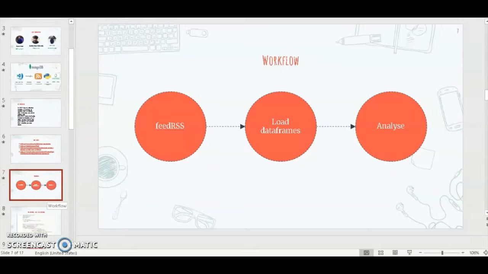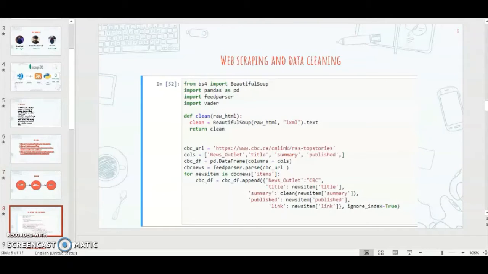So this is our workflow. First we got the data from the RSS feeds, then we loaded them into pandas data frames, and the analysis was done using the pandas data frames because, as you know, we can perform a lot of sorting and filtering operations using pandas data frames, which was done by our colleague Harsh. My task was web scraping and cleaning the data.